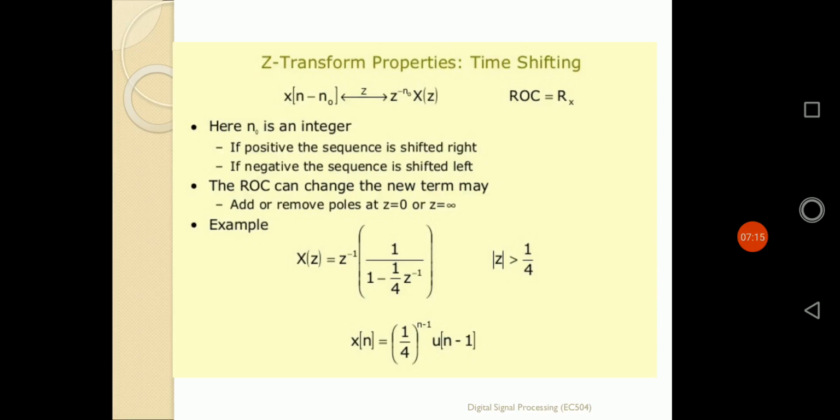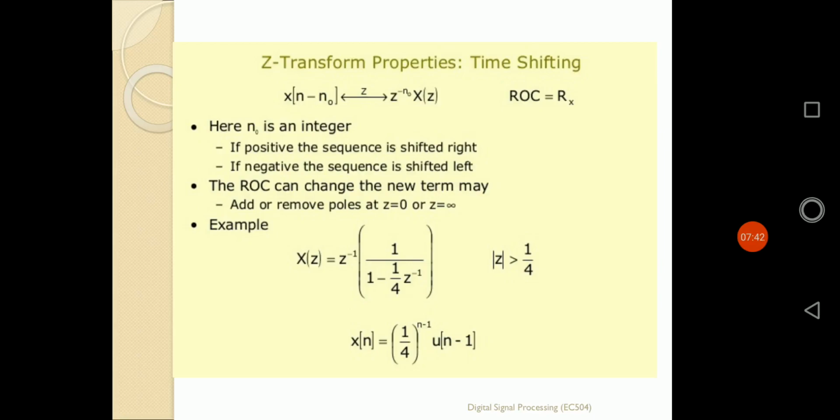Now property number 2, the time shifting property. It tells us that if the sequence x[n] has z transformation X(z), then for a time shifted discrete time sequence x[n - n0], the z transformation is the original X(z) multiplied by z to the power minus n0.